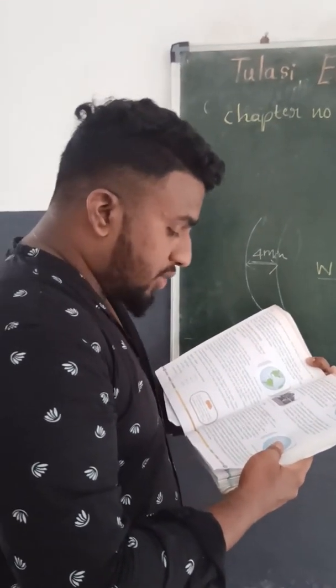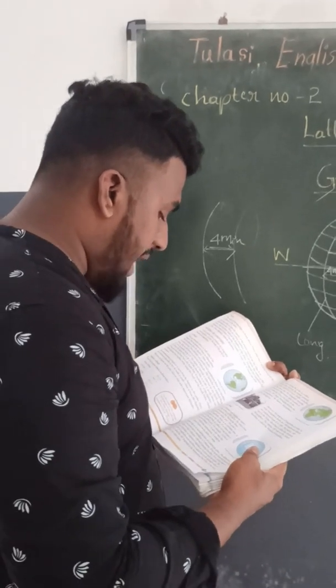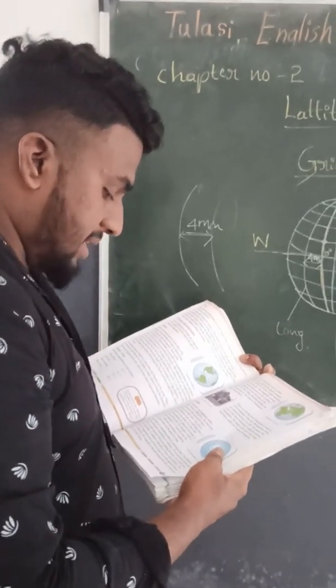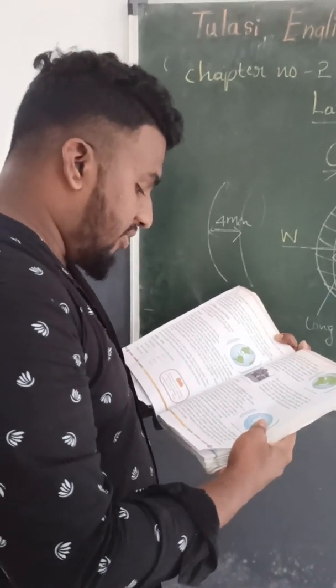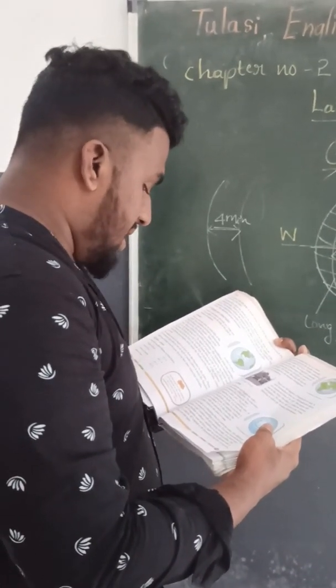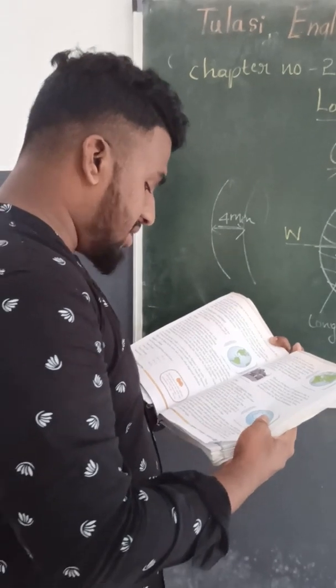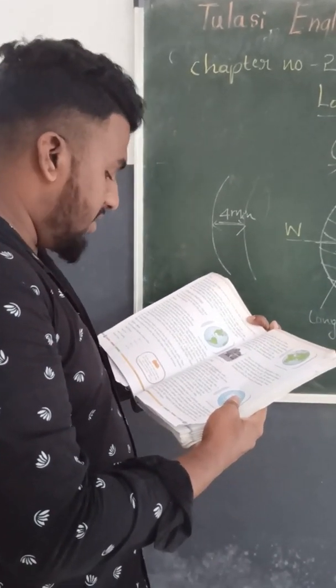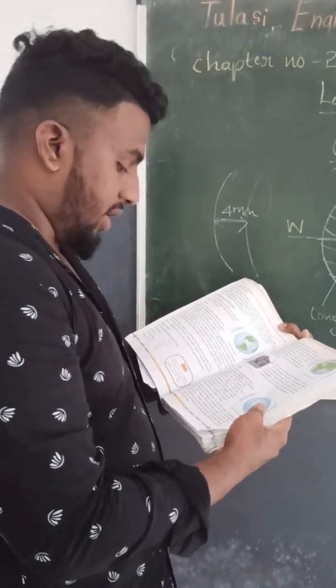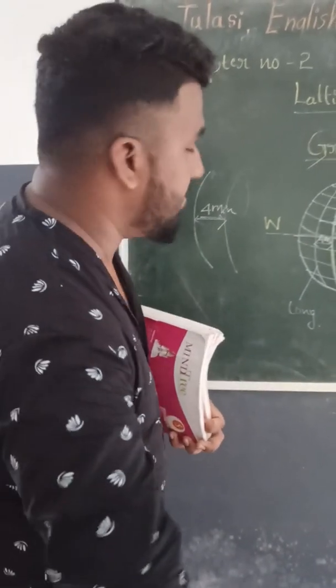If we travel towards the east of the prime meridian, we add 4 minutes with each passing meridian. If we travel west from the prime meridian, we subtract 4 minutes as we pass each meridian. The 180 degree east and 180 degree west longitudes meet to form a single line on the opposite side of the world. It is called the 180 degree longitude, or the International Date Line.